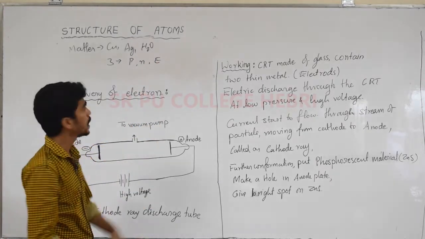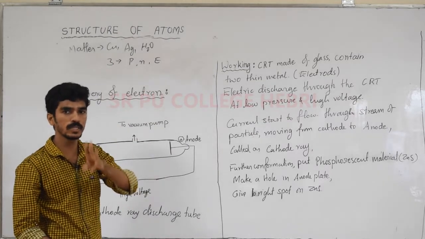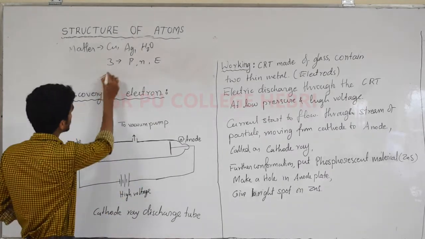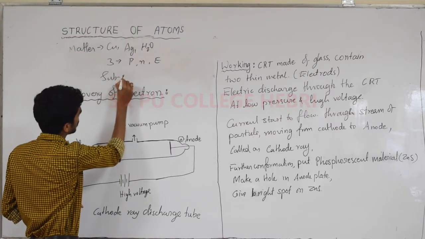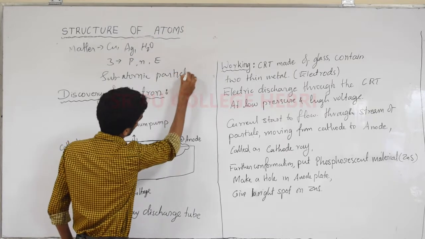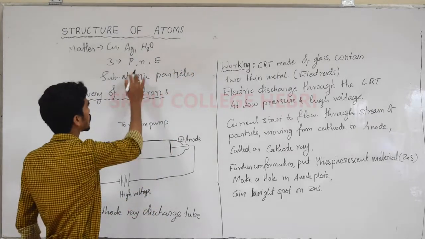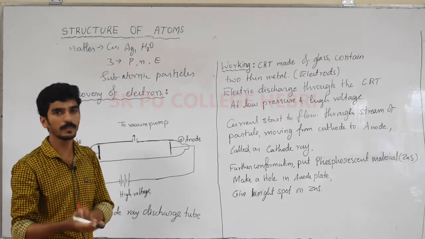Since atoms are divided into three subcategories, we call them subatomic particles. Proton, neutron, electrons are the subatomic particles.